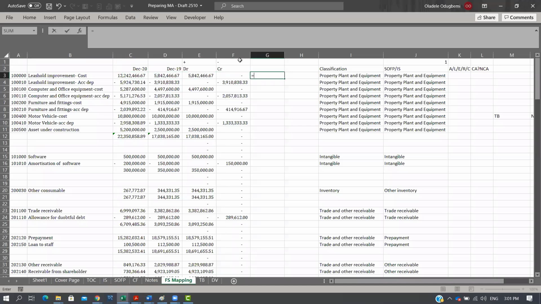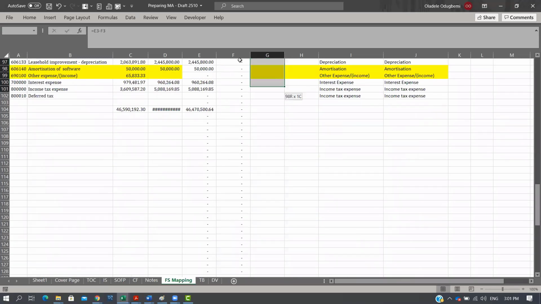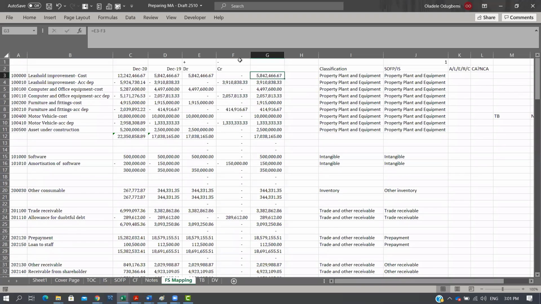All I need to do is debit minus credit, and I drag it down. That way we have combined it, and that's all. Debit is positive, credit is negative. All I need to do is debit minus credit, and I get my figure here. That becomes the format I can use, which matches what you have here. Does that answer your question? Yes, it does.